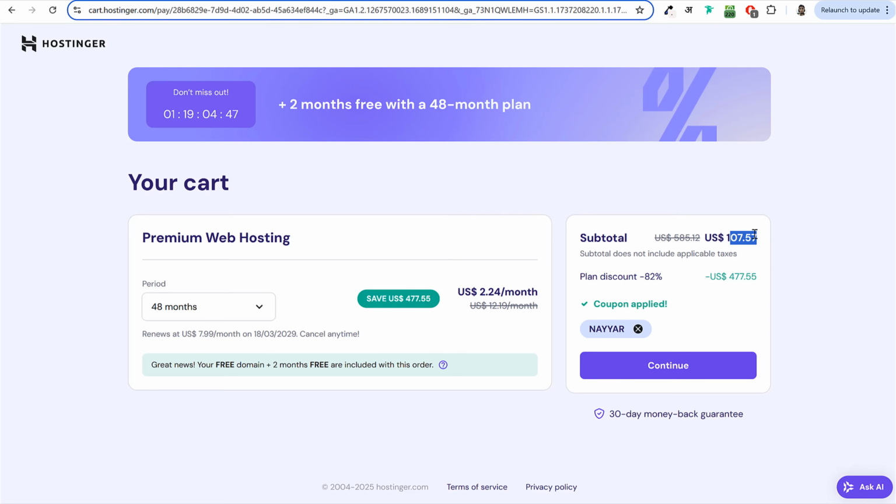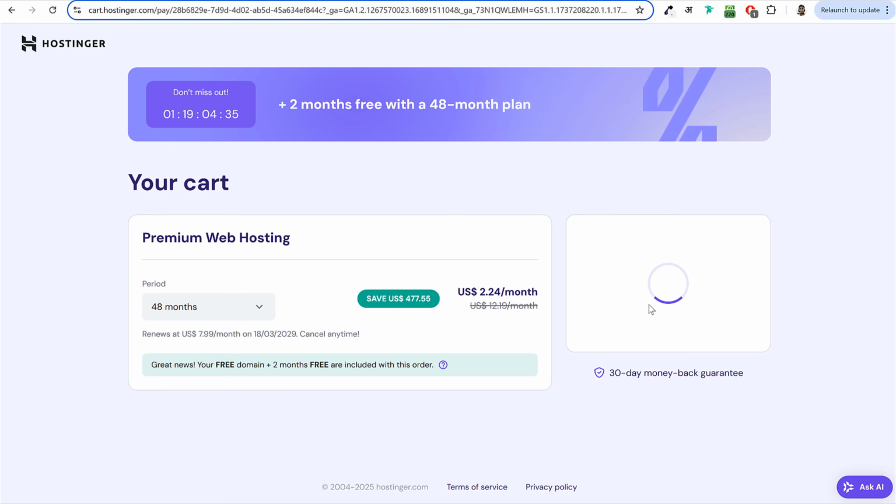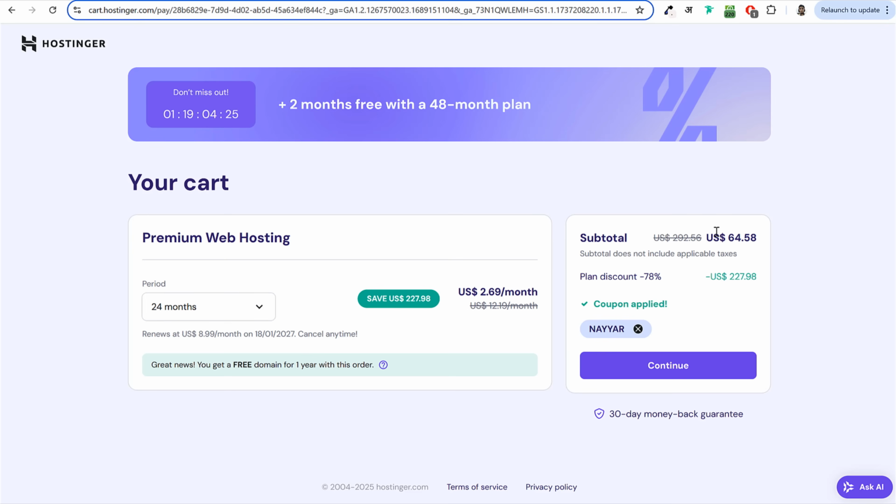If you compare it with some other hostings, they will charge you like $130, $140 just for the first year. And here you're getting 4 years of complete hosting for just $107. So I would recommend you to go with 4 years or at least 2 years so that you get the best discount. Whatever option you want, you can select here. As you can see, for 2 years, you just have to pay $65. If you use the coupon code, it will be $65, $66, something like that. So select this option and click on continue.